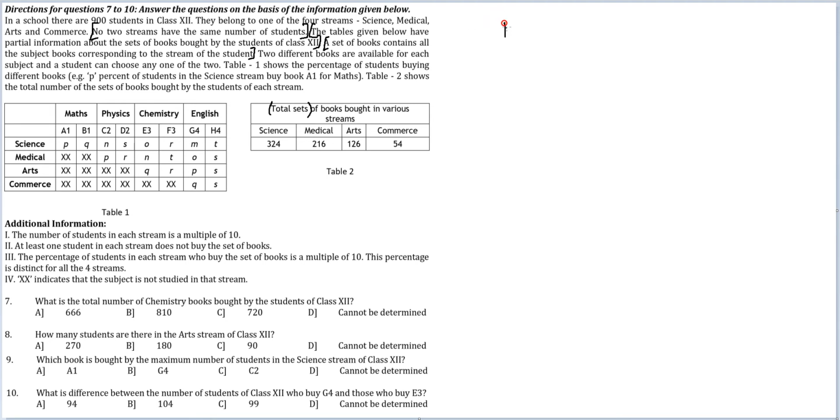So you can come up with the inference: P plus Q is equal to N plus S is equal to O plus R is equal to M plus T, and P plus R is equal to N plus T is equal to O plus S, and Q plus R is equal to P plus S, and Q plus S is required. This is for science, this is for medical, this is for arts, and this is for commerce.